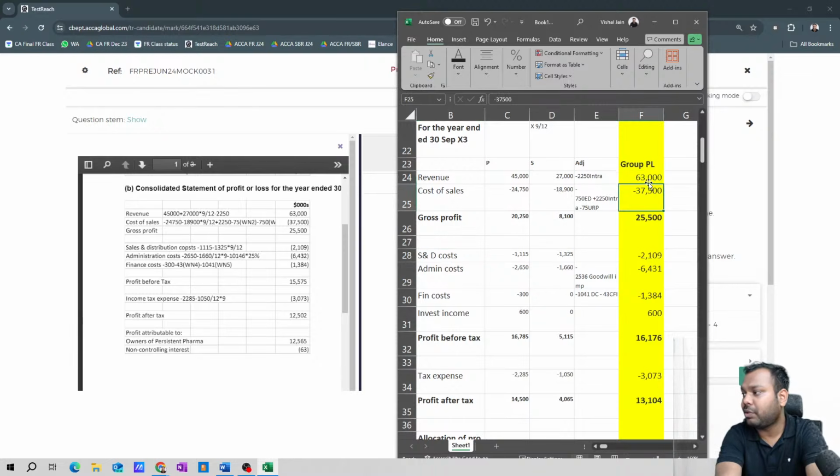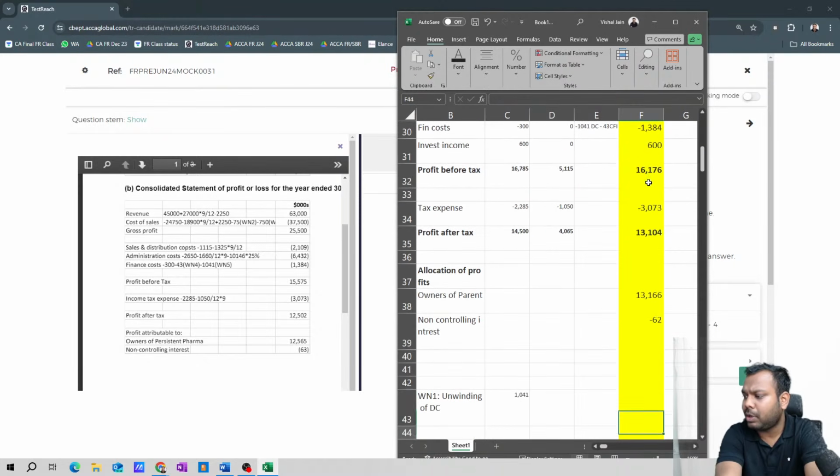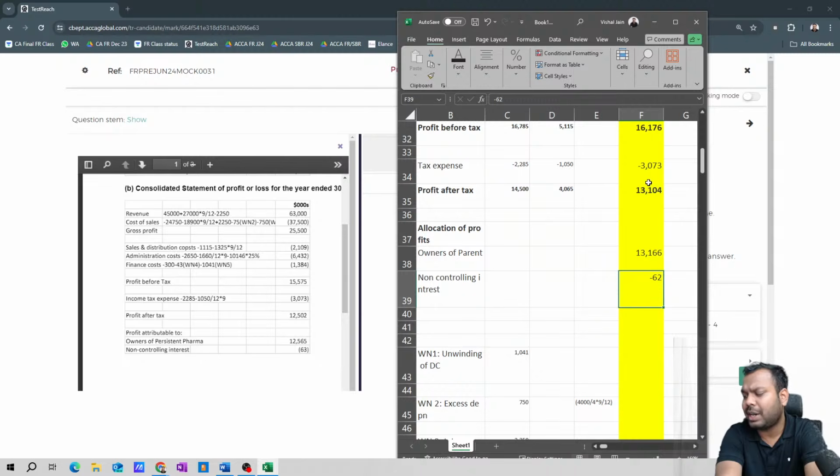Cost of sales is 37,500. Our cost of sales is also same. Gross profit matching, sales and distribution expense matching, admin expense matching, finance cost matching. Investment income they have not considered. Why? Let me see. I have considered it, but they have not considered. Income tax matching. Profit attributable to the NCI 62, they are writing 63, so that one is a kind of rounding, that is fine.